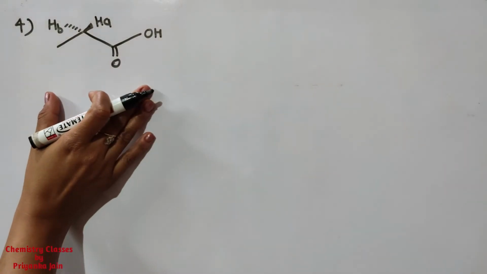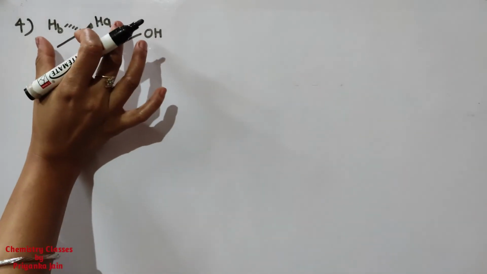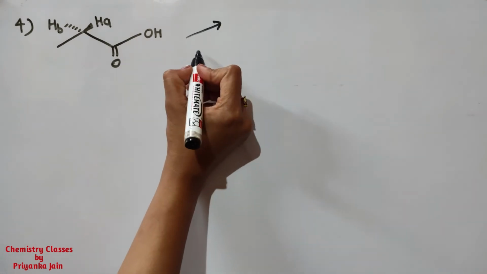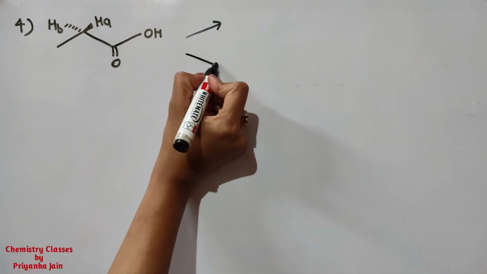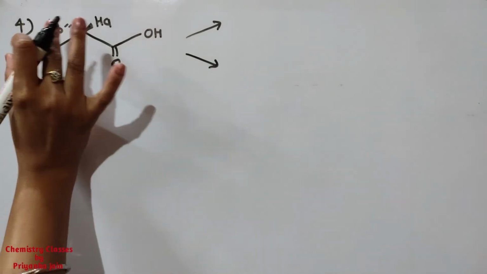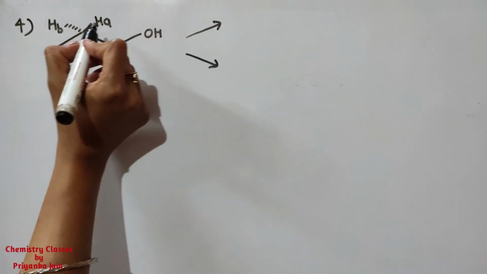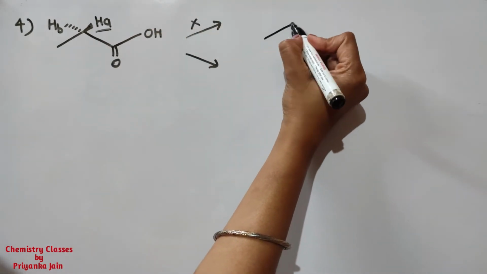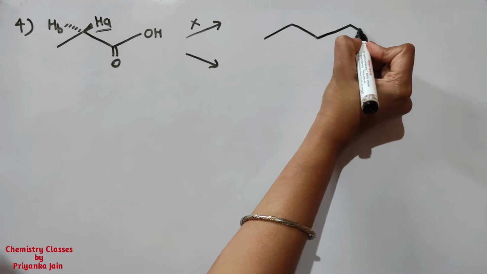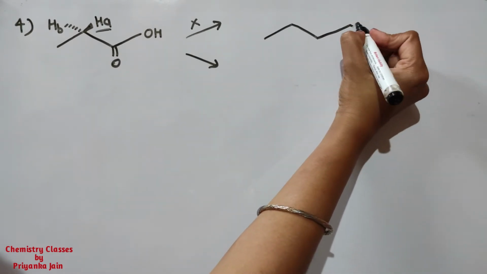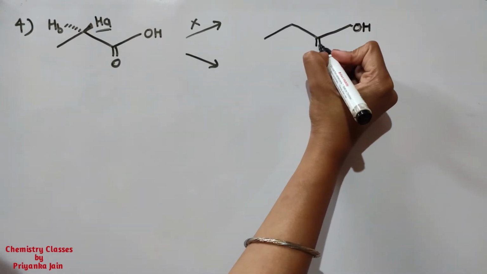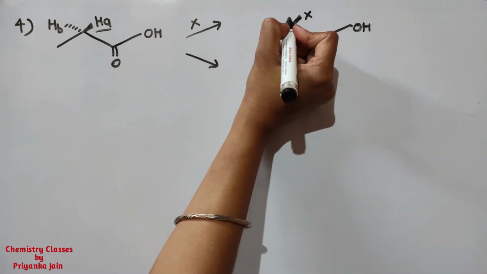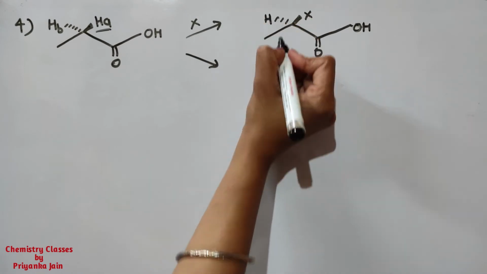Okay, now see this example. Here two hydrogen atoms are present, so we can see whether they are enantiotopic or diastereotopic. For this what we have to do, we just have to replace them by X. Suppose we are replacing first this HA by X. So what we are getting now, here is OH. Now here will be the X group, and this is the another hydrogen.